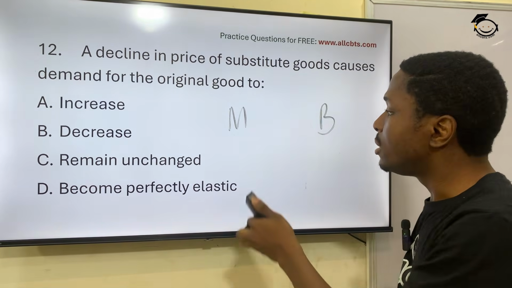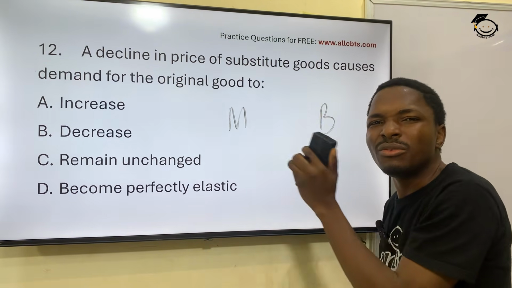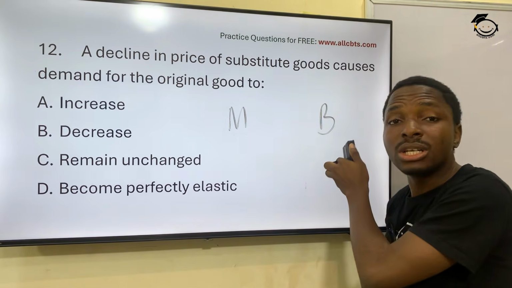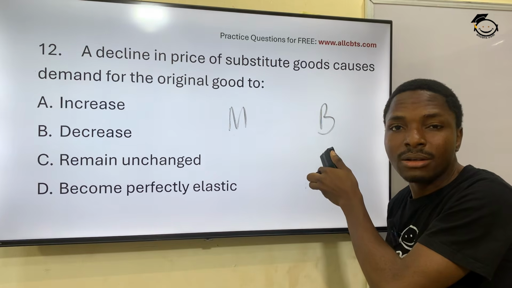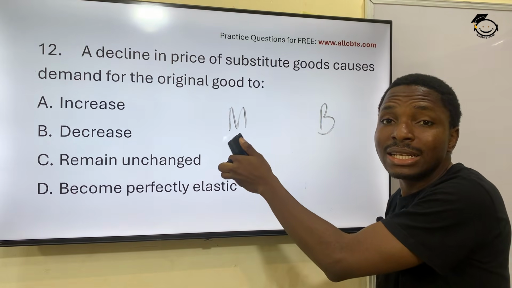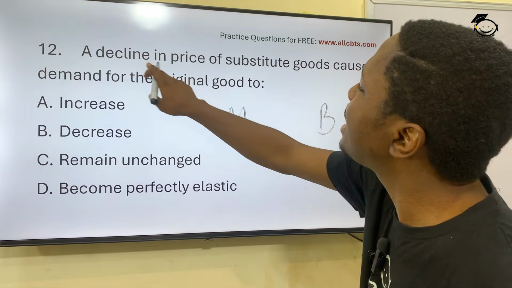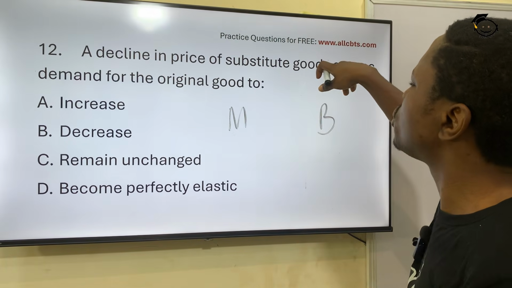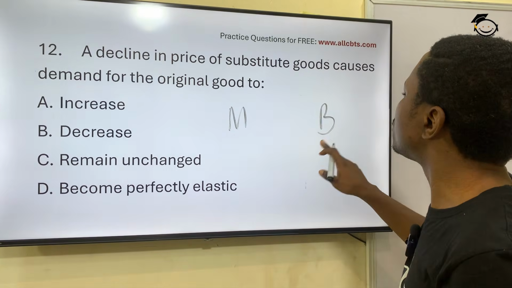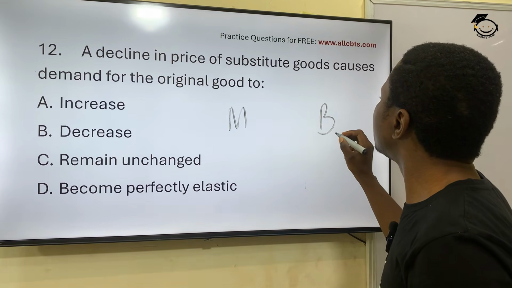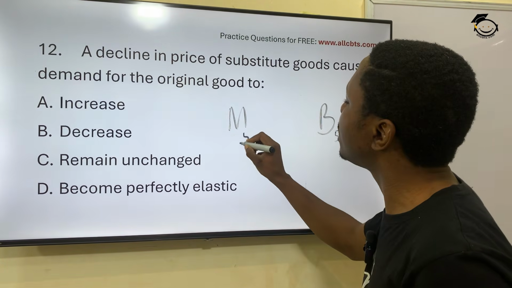In other words, if you get to a shop, you do not see Milo, you will very likely take Bonvita. You will not take Neco, you take Bonvita. If you don't see Bonvita, you very likely take Milo. Do you understand that? Clear? Good. Now, it says a decline in the price of substitute goods. Let's say this is the substitute goods. This one now, we sell it for, let's say, 500 naira.